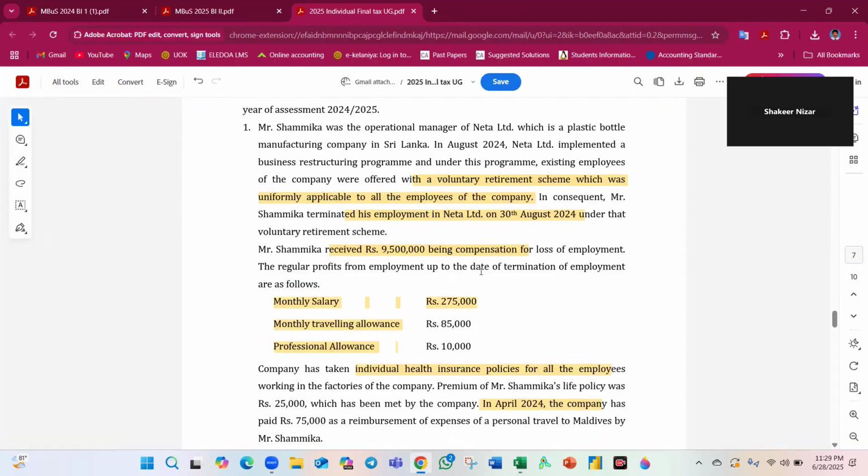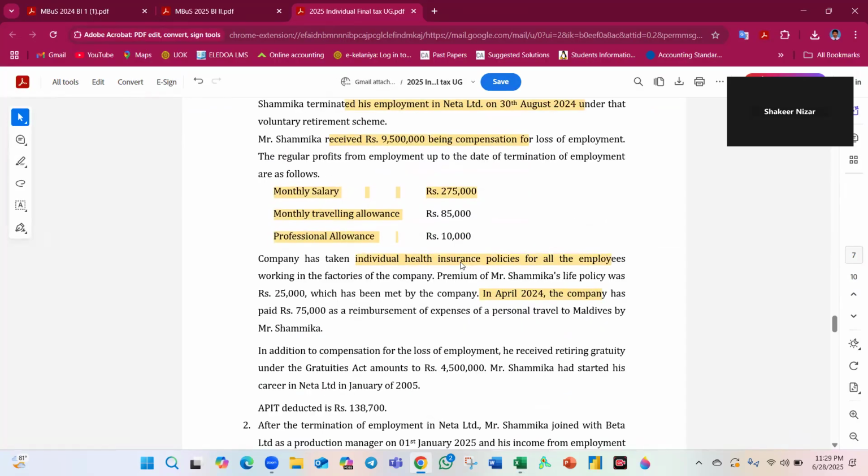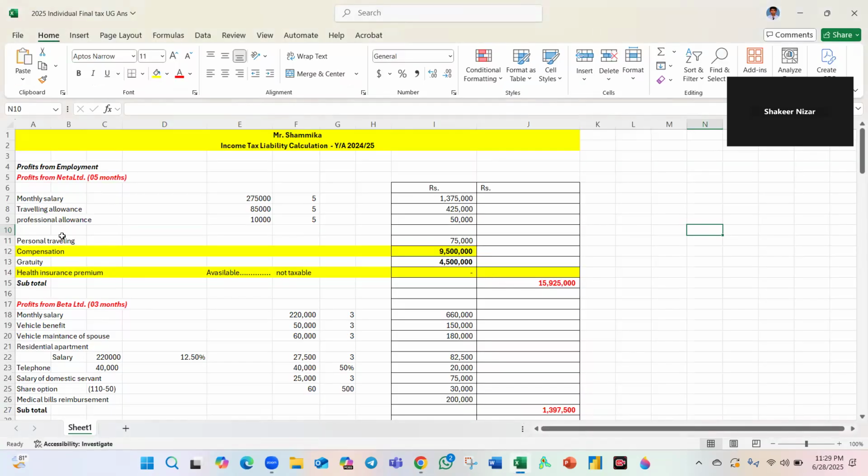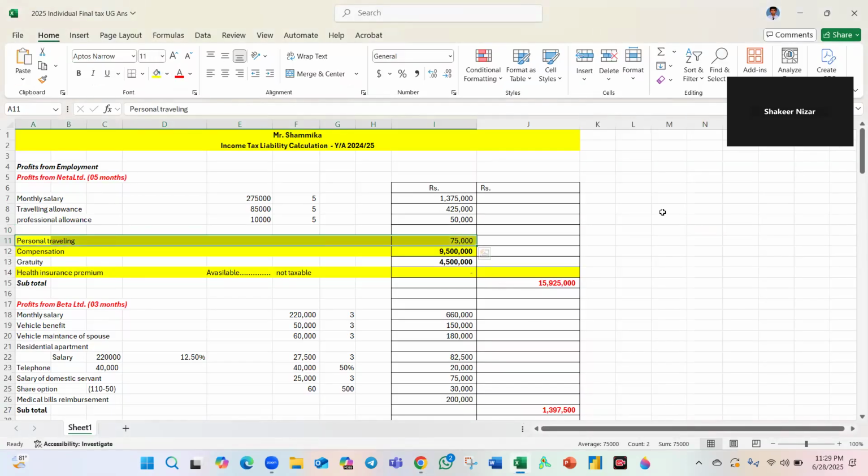Why is it not there? Here, in April 2024, the company has paid 75,000 as a reimbursement of expenses of personal travel to Maldives. That needs to be there. The 75,000 personal traveling allowance needs to be taxed.